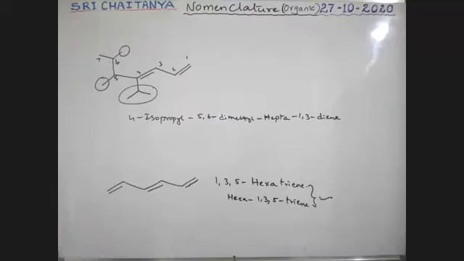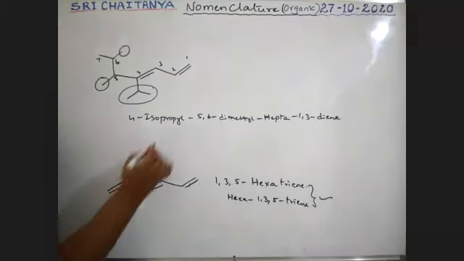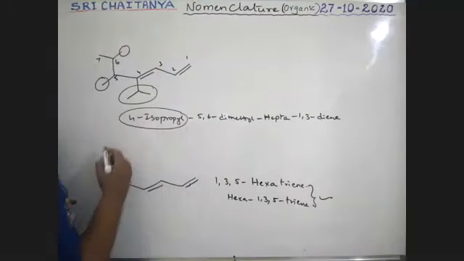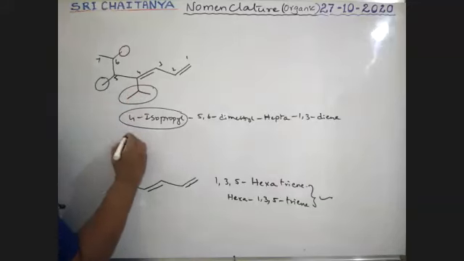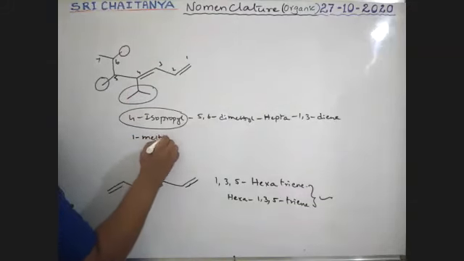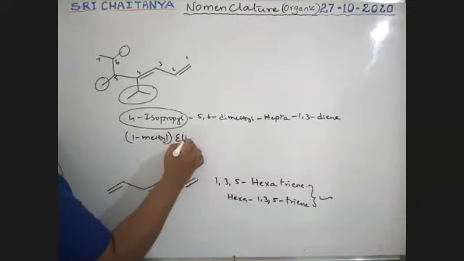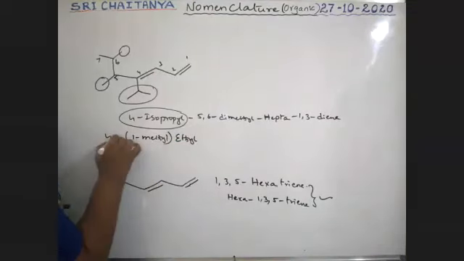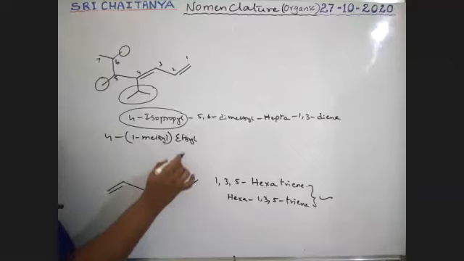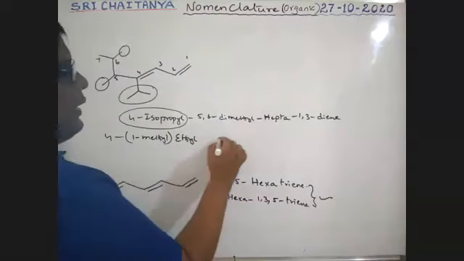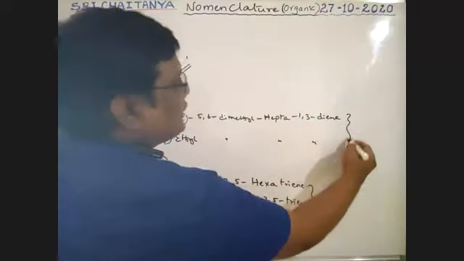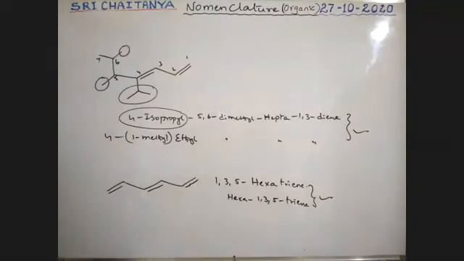Okay, so 4-isopropyl. Boys, this isopropyl we can also rewrite as 1-methylethyl. That is 4-(1-methylethyl)-5,6-dimethyl hepta-triene. Both of these are accepted.